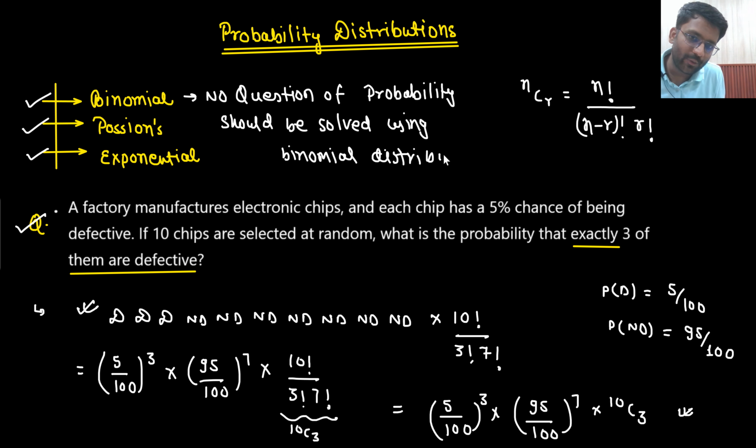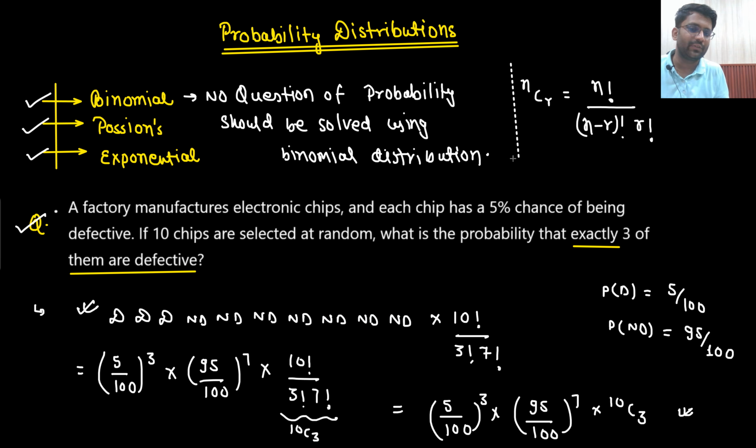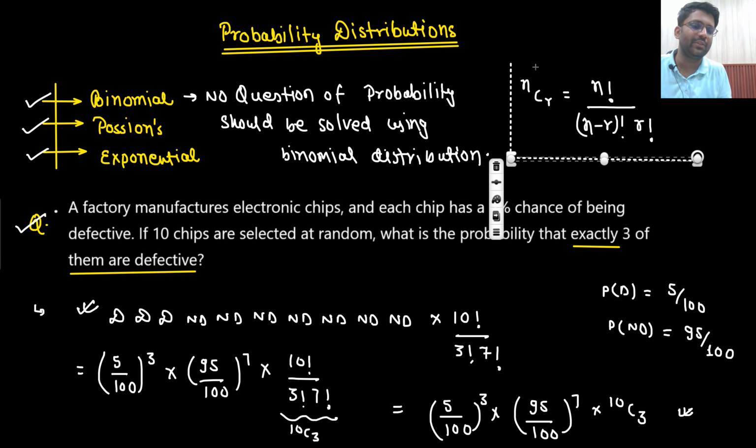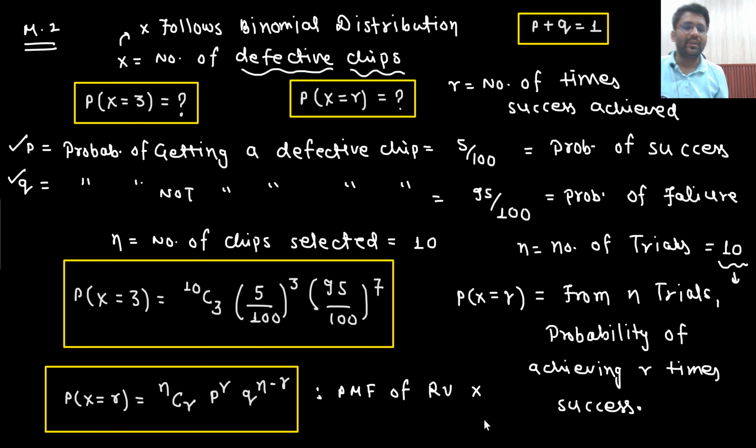So will I use binomial distribution in the examination hall for solving a question of probability? Absolutely not. Why is that so? Because, sir, in the basics, we have studied these kinds of questions without the binomial probability. There I don't need to think too much about whether I can apply binomial, will my random variable x follow the binomial distribution or not. First of all, you need to define the random variable. Then you need to think whether it will follow or not. Then you will have to understand all the conditions. First, are there only 2 cases, probability of success and failure? First one is checked. Then you would see P plus Q equals 1. Yes. Then you would see the number of trials. Are they finite? Yes. Then you would see if each trial is independent or not.